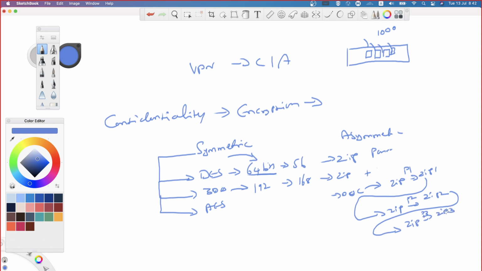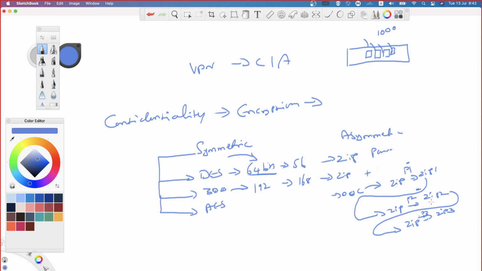Is this clear? 3 times. So now the question would be, why don't I use the same password all 3 times? It would be as simple as cracking one, because if you can compromise one password, the same password is what you will be using over here and here and here. Am I right? So that's why we use 3 different passwords altogether.